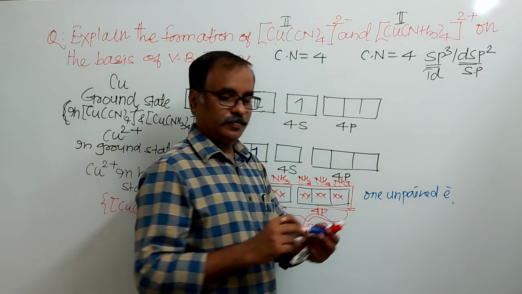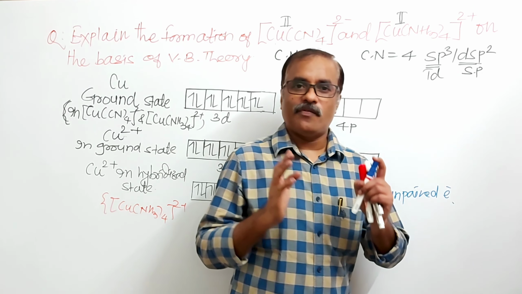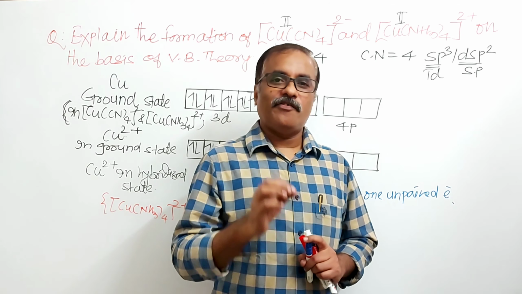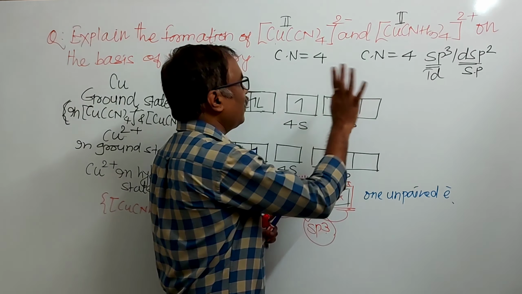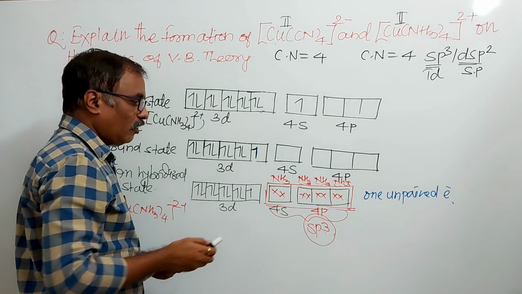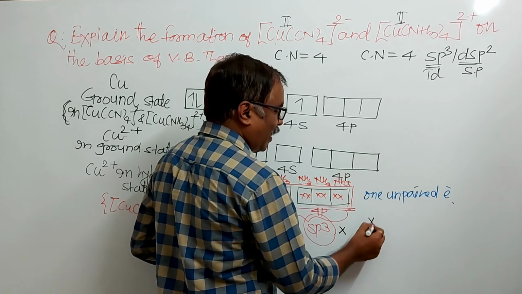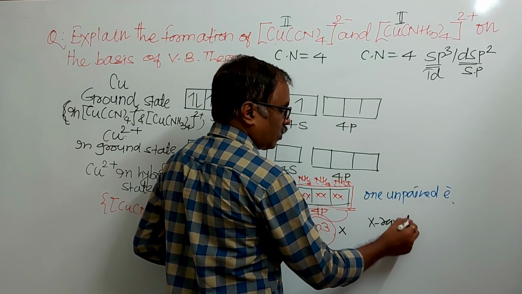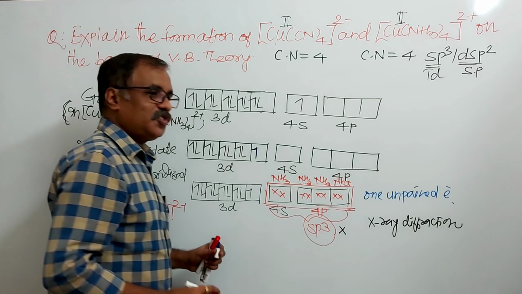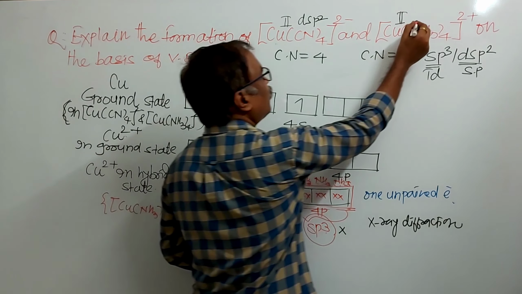One unpaired electron. But remember, on the basis of X-ray crystallography, it has been found that hybridization of both the complexes is dsp2, not sp3. That is, this is not correct on the basis of the X-ray diffraction method. Hybridization of both the complexes is what? dsp2. Here it is dsp2.